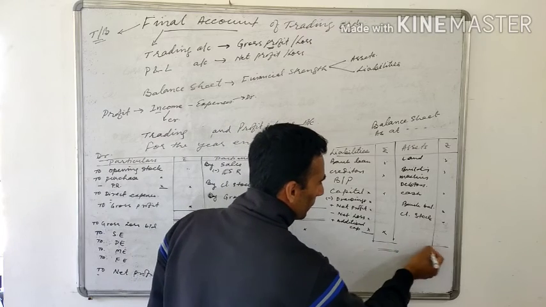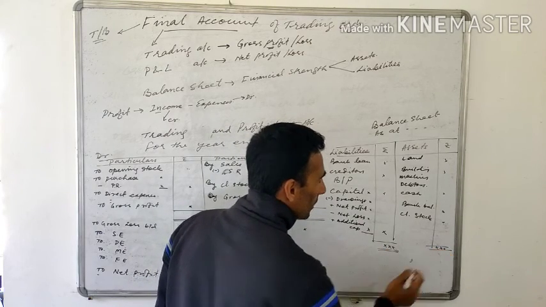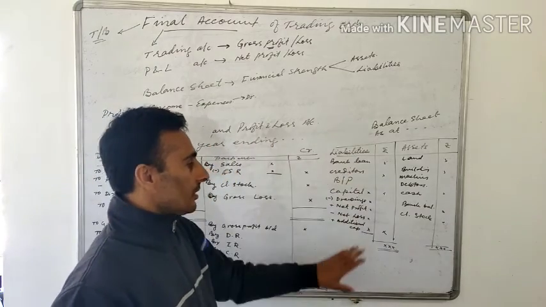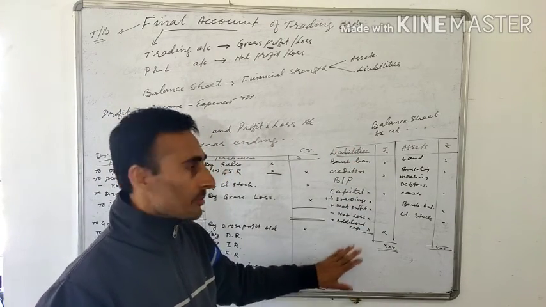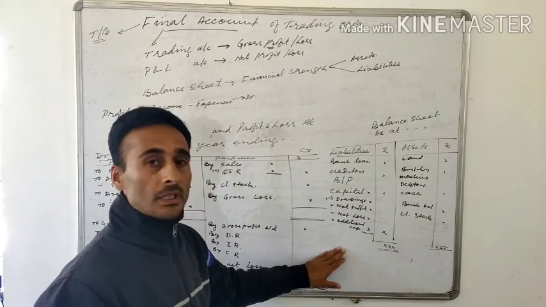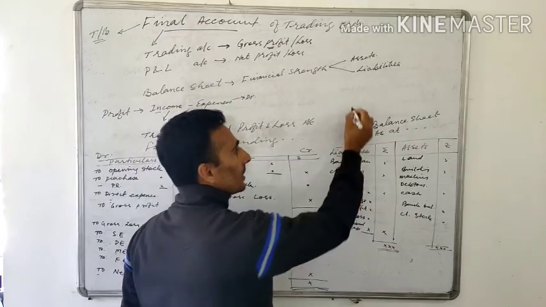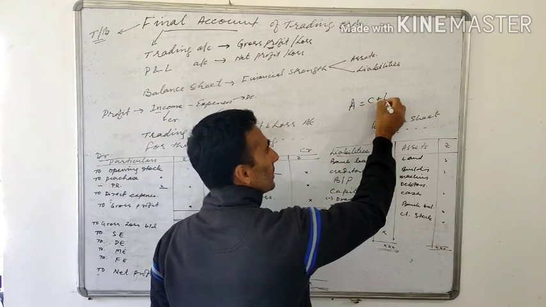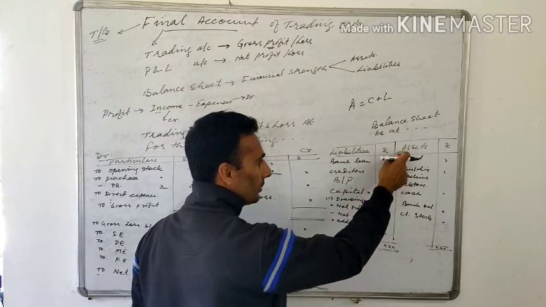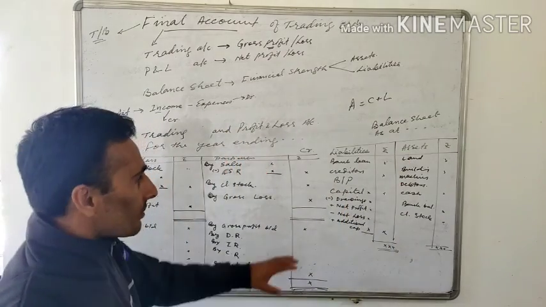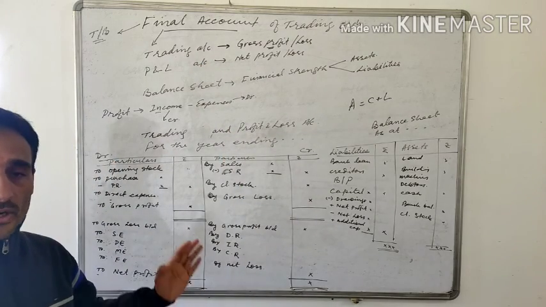Then we will take the total, and this total will be the same for both the sides. So this is one of the features of the balance sheet. The balance sheet will have the same total. That means assets should be equal to liabilities, and that is the accounting equation we have. Assets are equal to capital plus liabilities. So this is capital plus liabilities is equal to all the assets. So this is what our final account is. This is the final account of a trading organization.